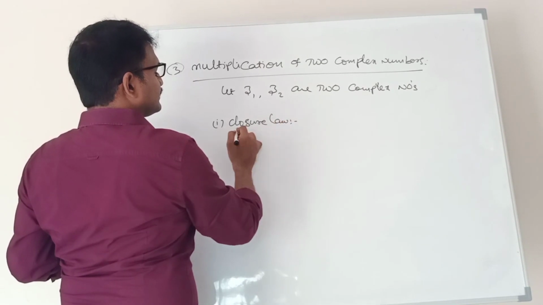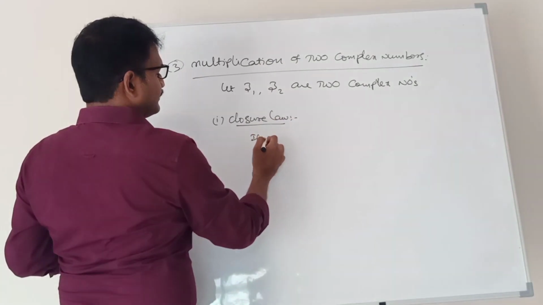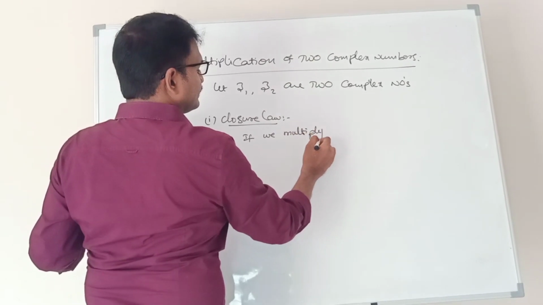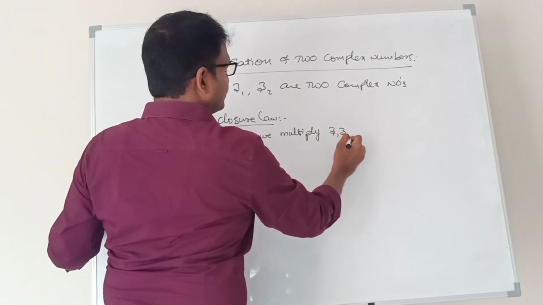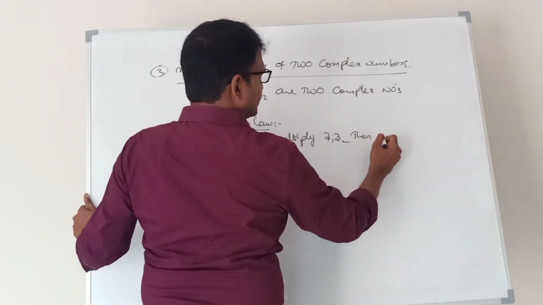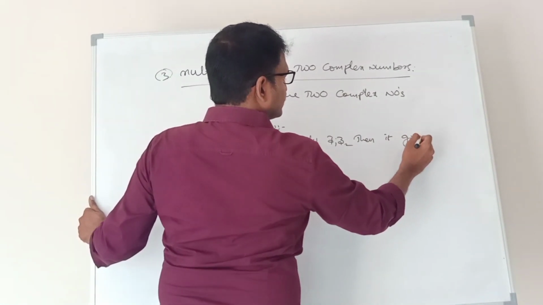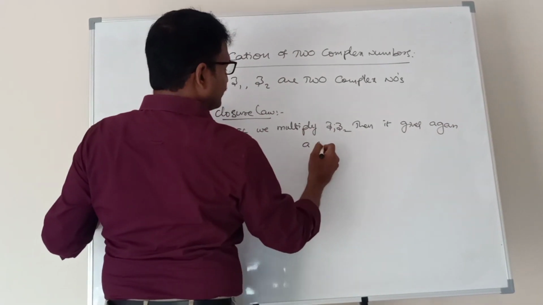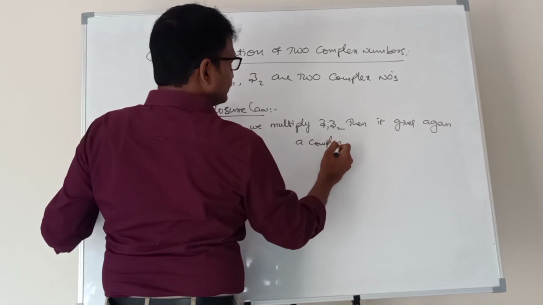That means if we multiply Z1 into Z2, then it gives again a complex number.